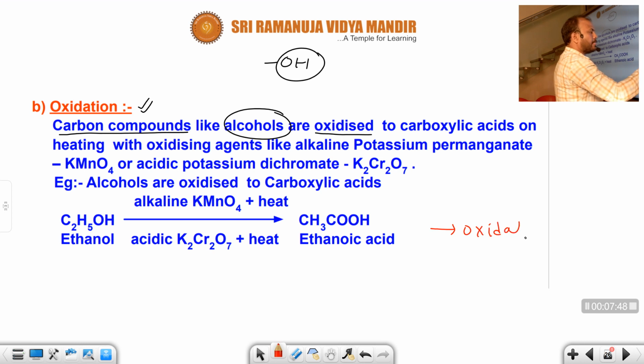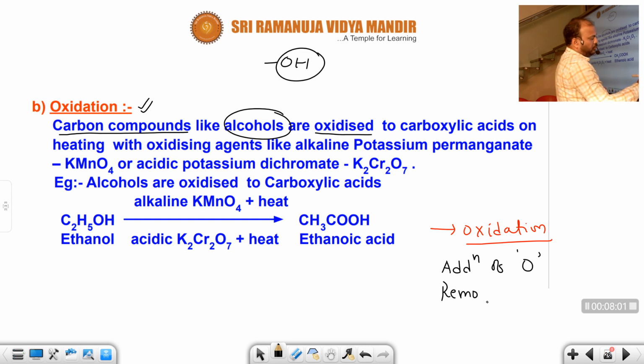What does oxidation mean? Addition of oxygen or removal of hydrogen, or loss of electrons.